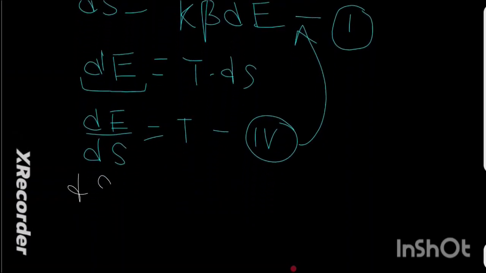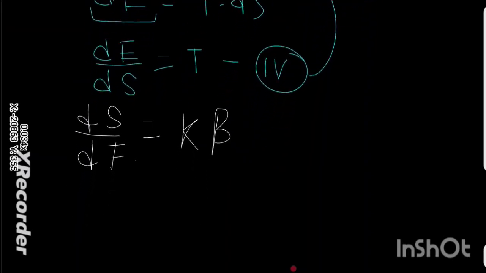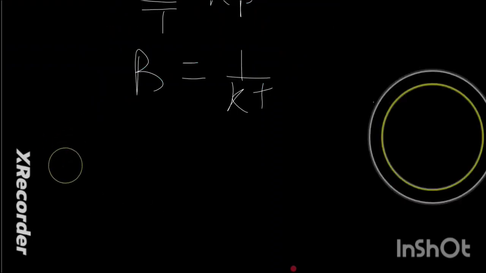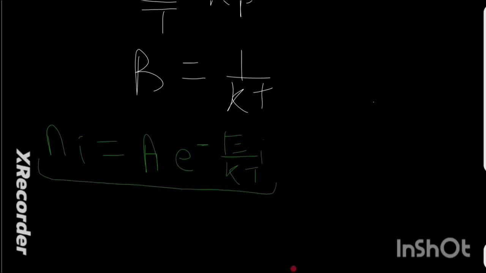It will be ds by dE is equal to k beta, and ds by dE is nothing but 1 by T. So we are going to write out this particular beta. Ni is equal to a raised to the power e negative of beta ei, and beta is 1 by kT, so it is equal to a e to the power negative ei by kT. So this is our value of Ni.